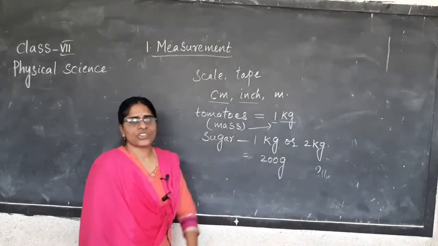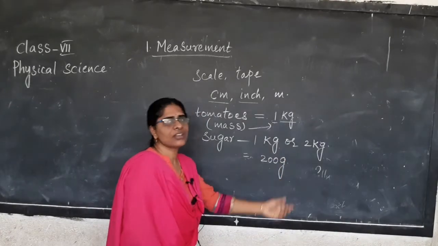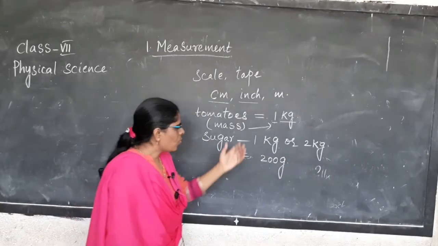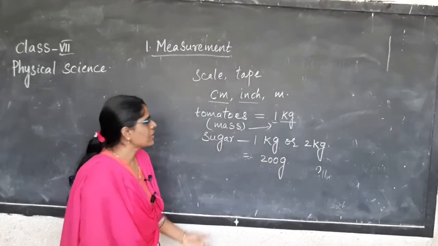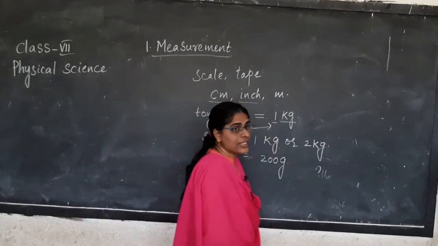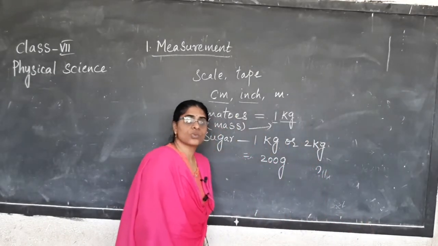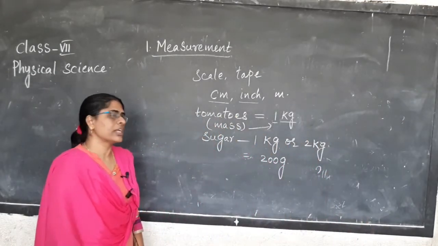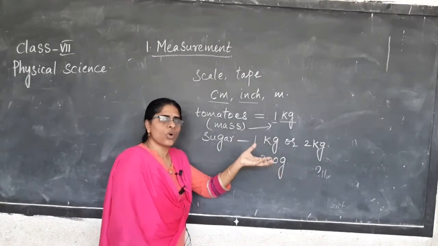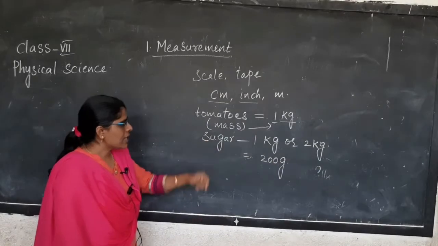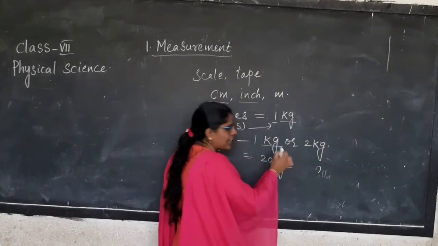Sometimes we measure some quantities in kgs, sometimes in grams. Now why are we seeing kgs and grams like this? Here with kgs, are we measuring the quantity? Yes, we are measuring the quantity. How much amount of a quantity is present is measured by either a kg or a gram.